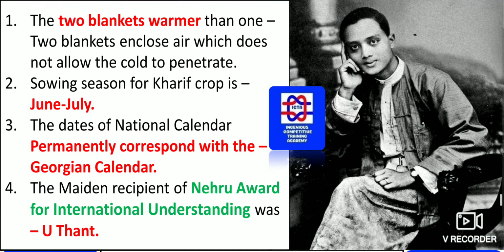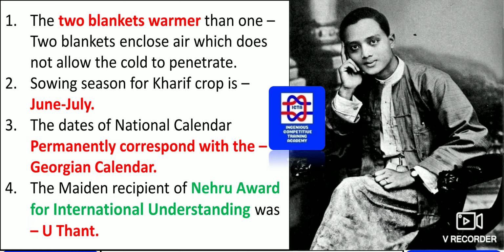Two blankets are warmer than one blanket because the two blankets enclose air which doesn't allow the cold to penetrate inside. So that is important. You have to cover with two blankets instead of one blanket. The sowing season for Kharif crop is between June and July. These are the two months when you have the sowing season for the Kharif crop.